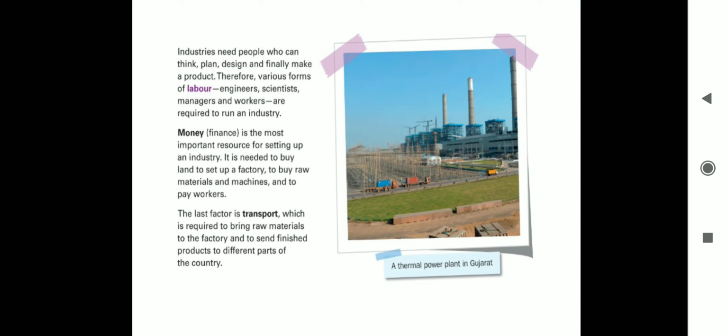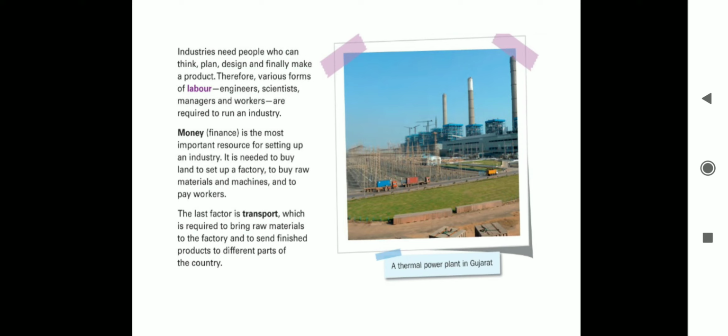Now coming to the last factor. The last factor is transport, which is required to bring raw materials to the factory. Raw materials to the factory from where? From the field where cotton is grown. The cotton which is grown in the fields has to be brought to the factory. For that, transport is required.